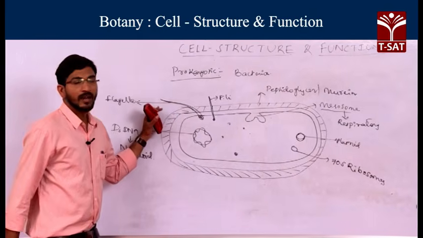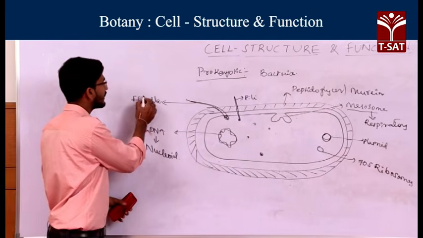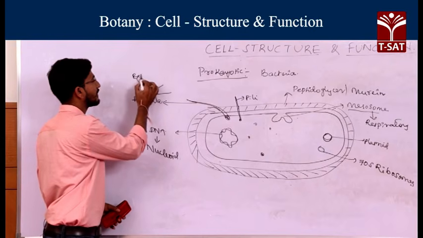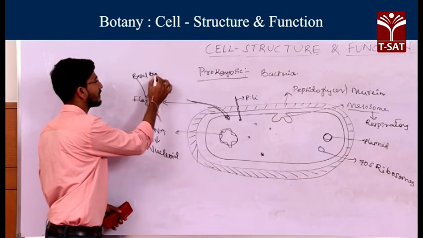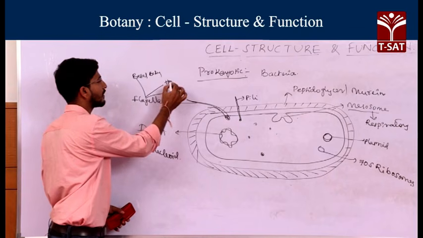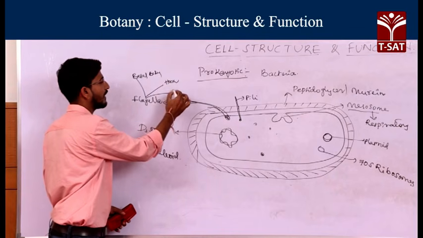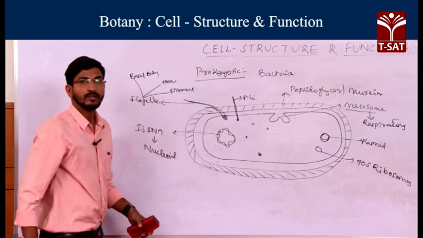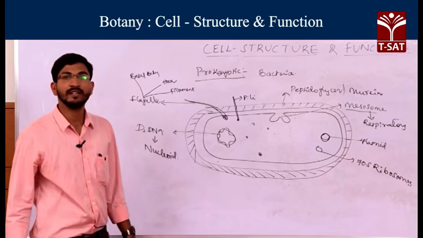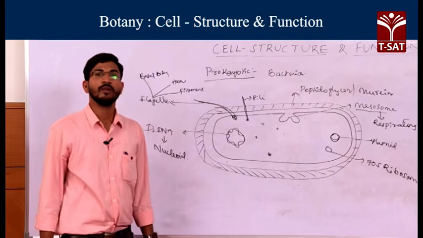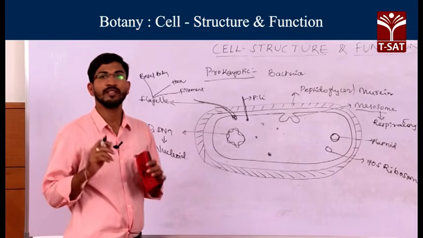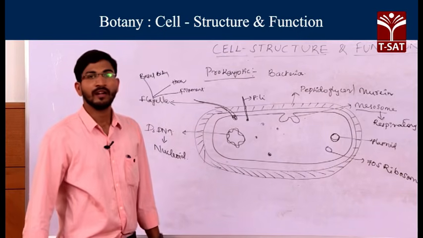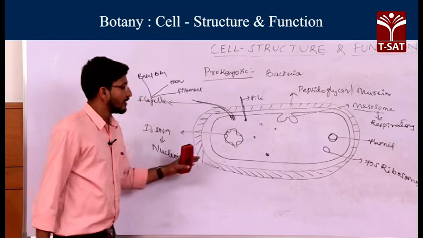If you observe the flagella structure, flagella generally contain 3 parts. What are those? Basal body, hook and filament. Based on the staining, bacterial cells are generally divided into 2 types. What are those? Gram positive bacteria and gram negative bacteria.